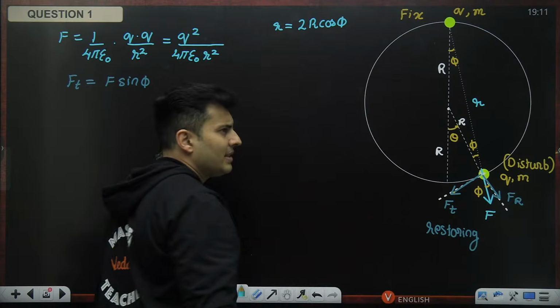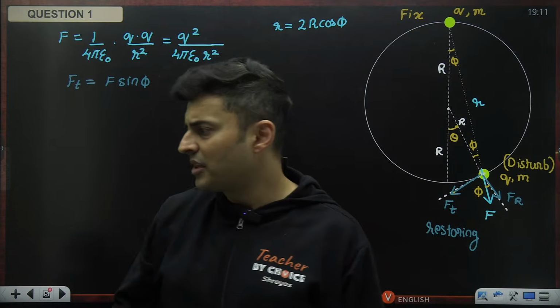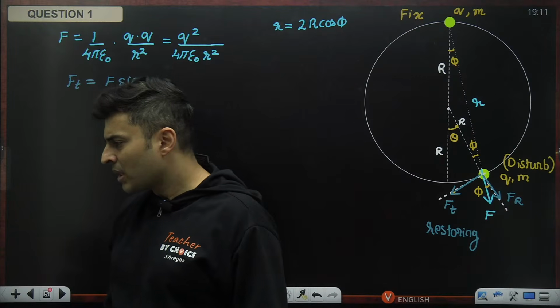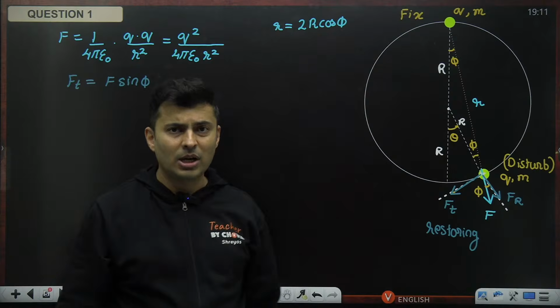This is a standard result you might have seen in trigonometry, basic maths, or properties of triangles. Is that right? Are you understanding how this relationship comes?